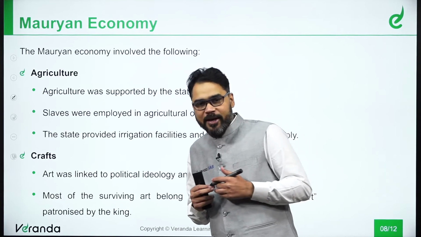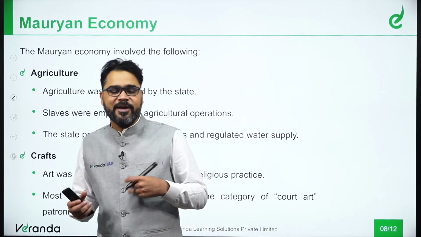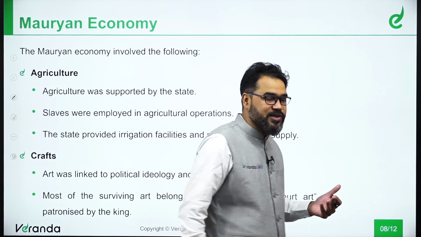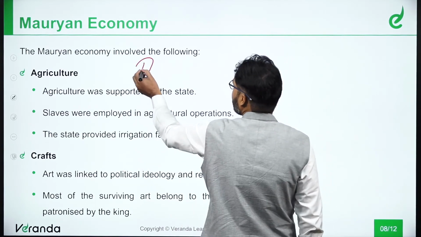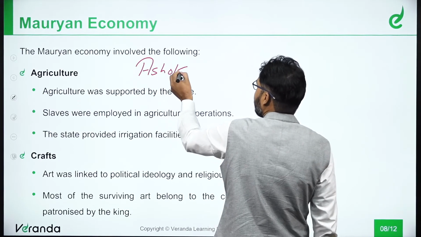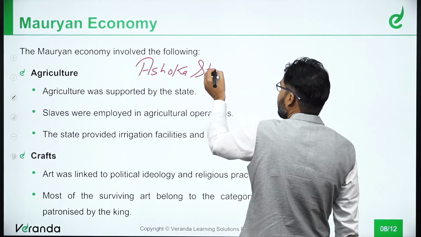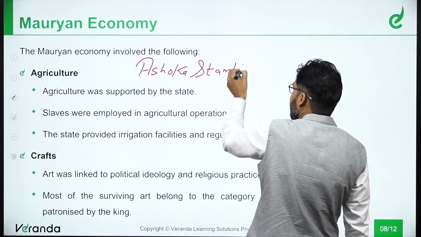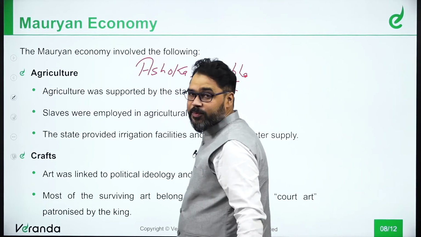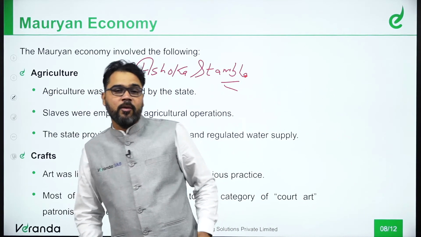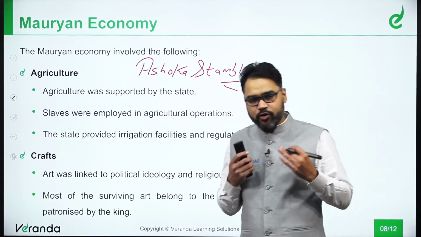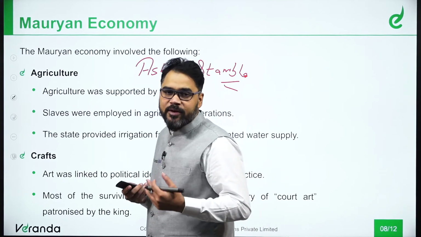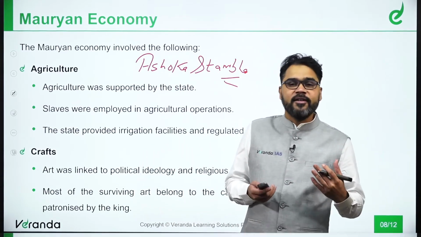Now, art became a very prominent feature, and many such instances we can see. One of the most important references here is the Ashoka Stambha, or the Allahabad inscription pillar. Craft was also very important, and the majority of the craftsmen were patronized by the king.